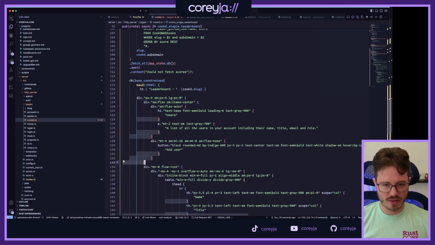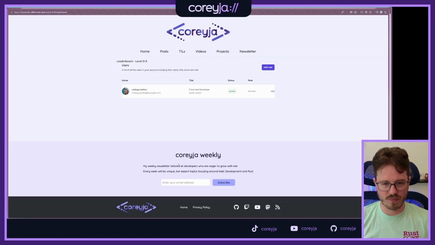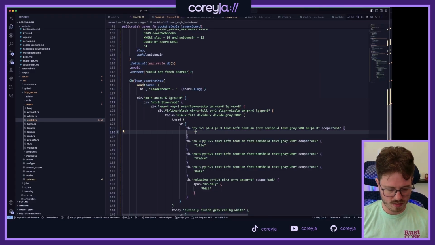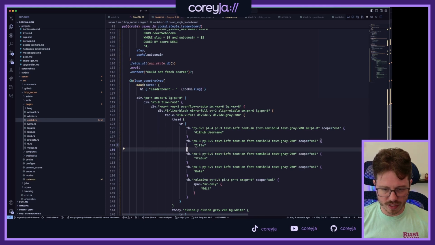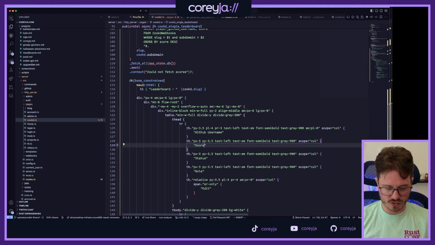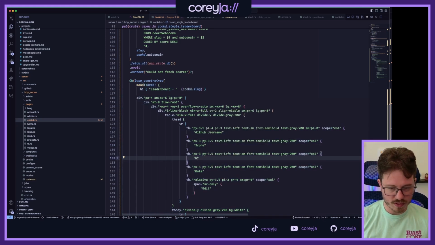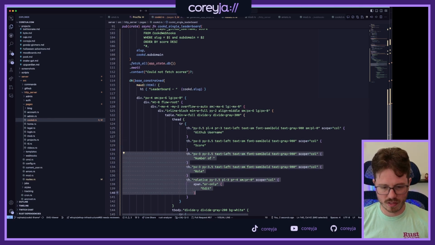Okay, so I don't think I want this div up top that talks about adding users and has the add user button. We don't want an add user button. We're just going to remove it. Name, title, status, role. So this is going to be GitHub username. I don't really think we need a type. I think it's really just going to be GitHub username and score. Maybe there's one for number of challenges solved or something, but we're just not going to have that for the moment.